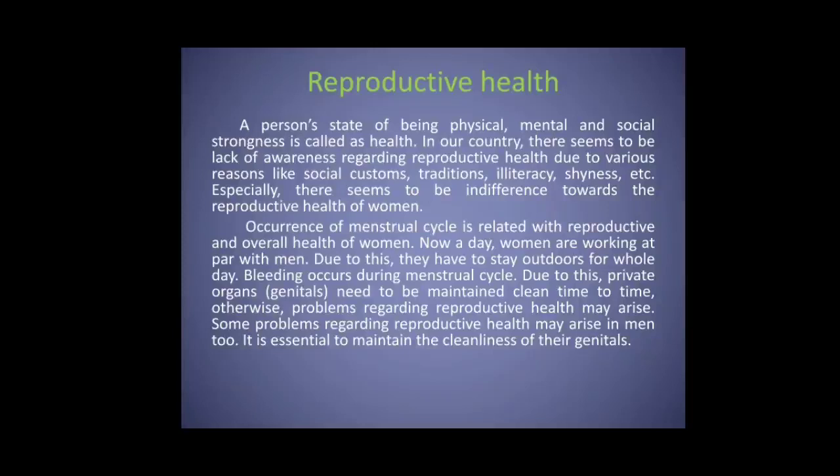Bleeding occurs during the menstrual cycle. Due to this, private organs, that is genitals, need to be maintained and kept clean. Otherwise, problems regarding reproductive health may arise. Some problems regarding reproductive health may arise in men too. It is essential to maintain the cleanliness of their genitals.